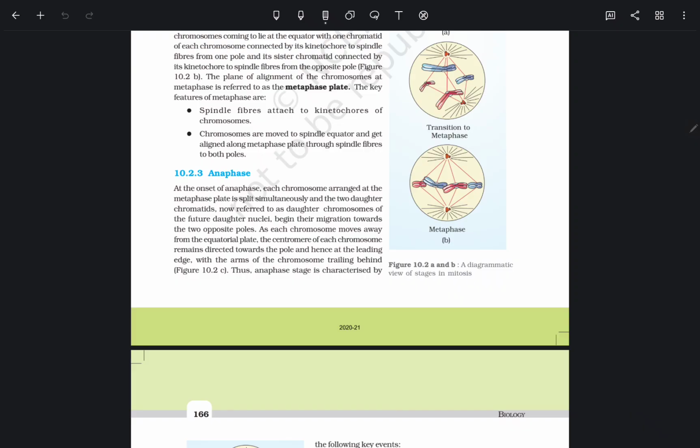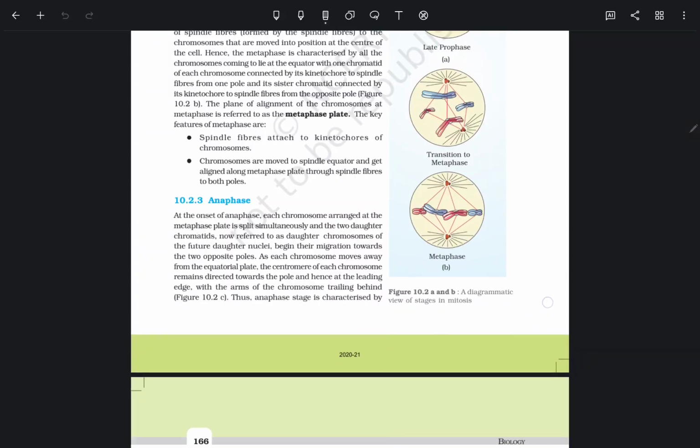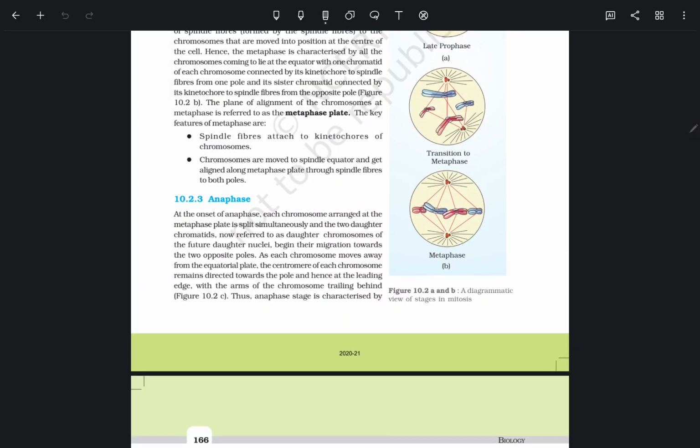Here we observe that in anaphase, two chromosomes move toward the poles, as each chromosome moves away from the equator plate.